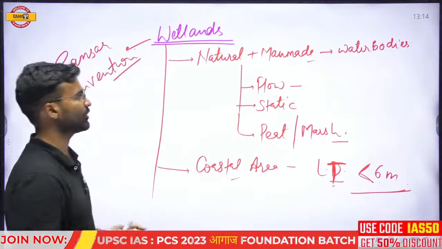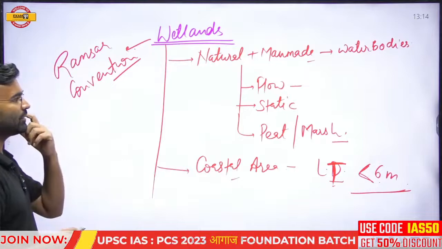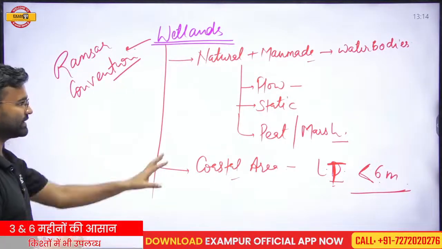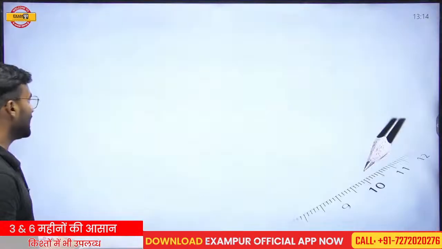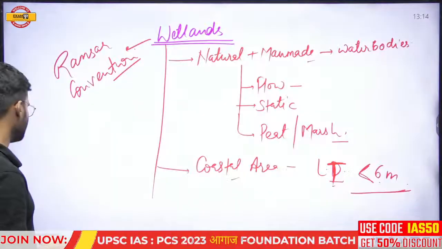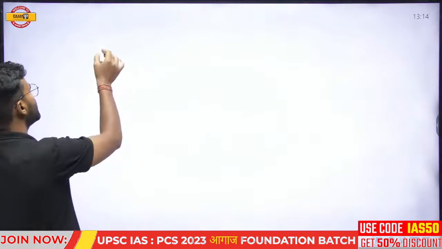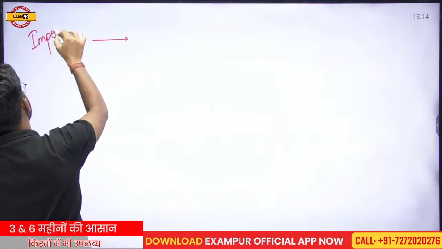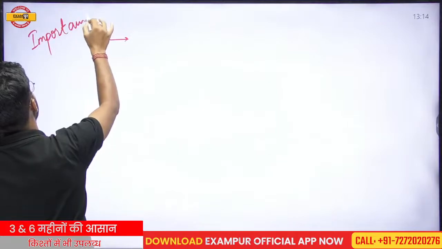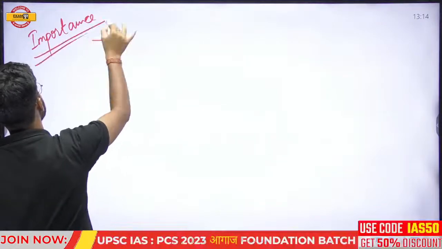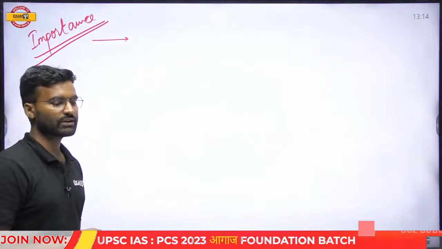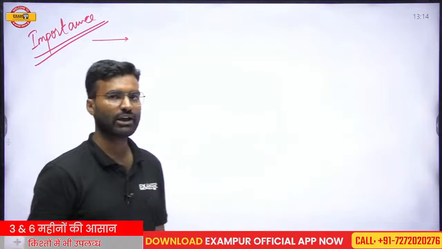So wetland is a very important thing from an environmental perspective. Now here you see, it is important from the environmental perspective, this is the definition of wetlands. Now their ecological importance, that is, why they are important, why we are taking these sites so seriously, why we are making efforts to conserve these sites, what is the importance of these sites?